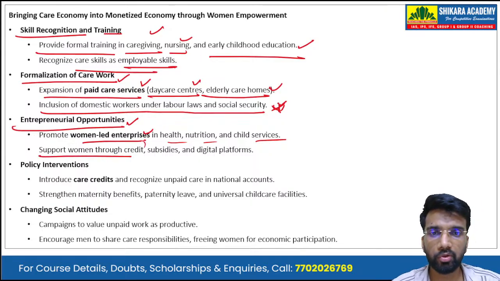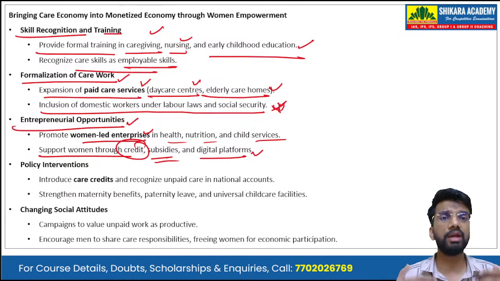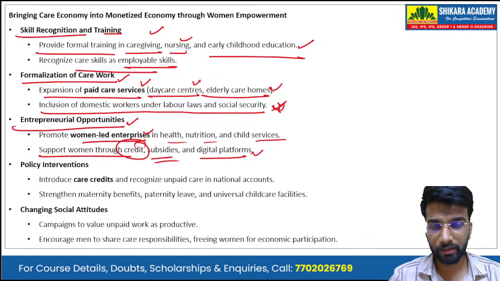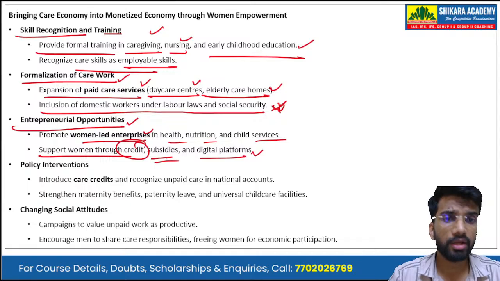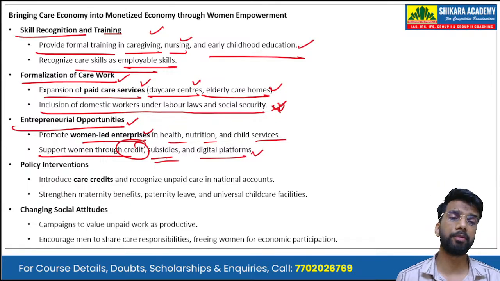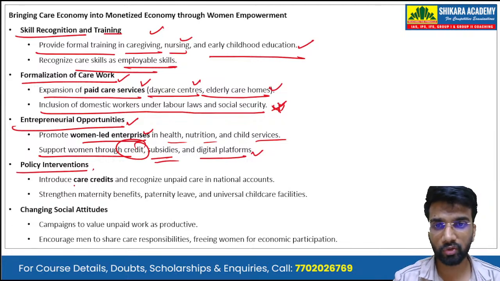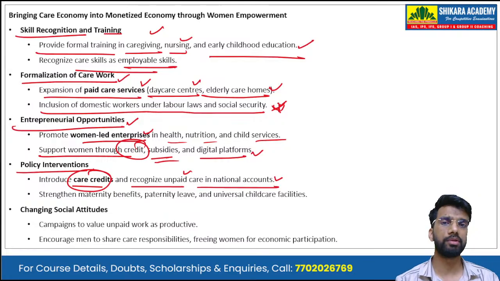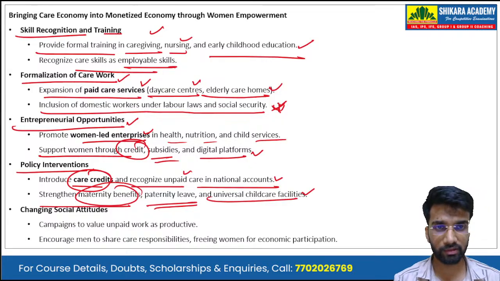Then we have to support women through credit, subsidies, and digital platforms. So these enterprises of women in the care sector should be fully supported through credit, through subsidies, and by providing digital platforms. Then there are policy interventions. We have to introduce care credits, recognize unpaid care in the national accounts, and strengthen maternity benefits, paternity leave, and universal childcare facilities.